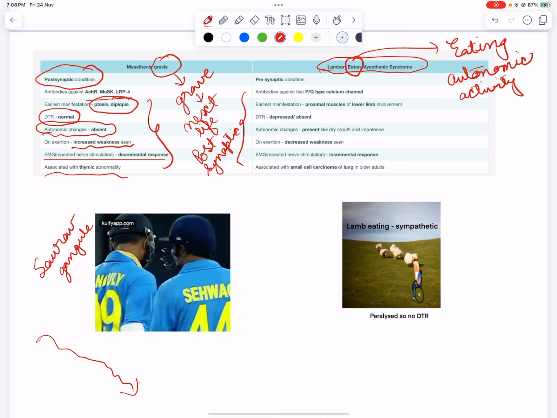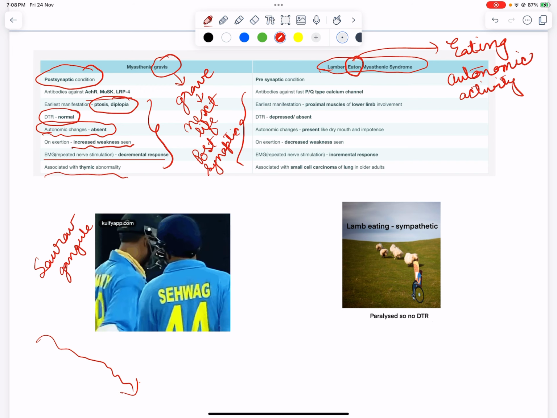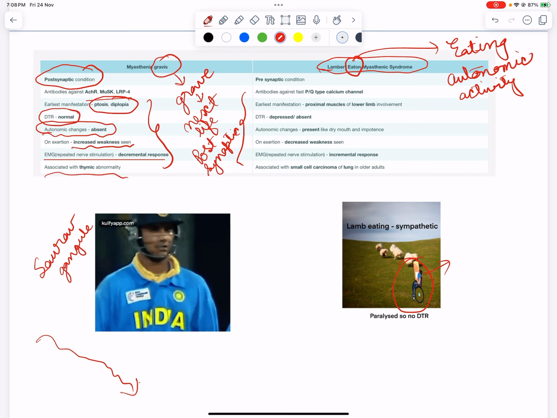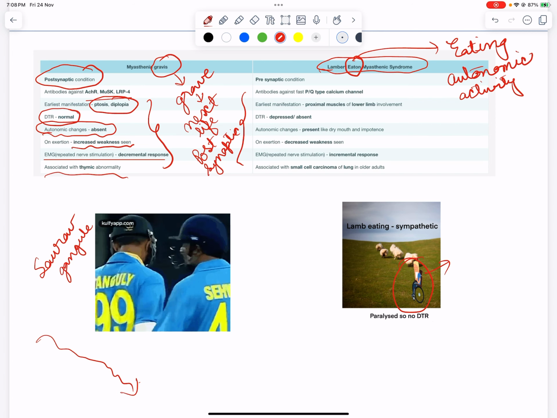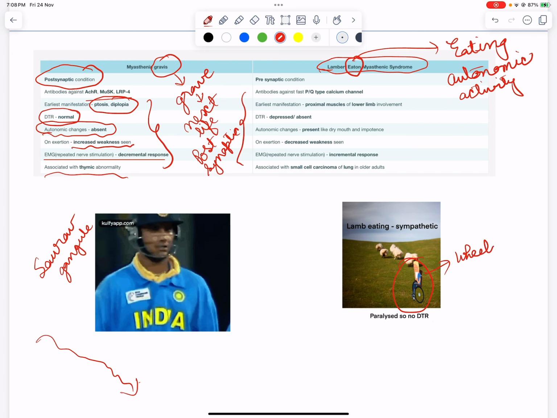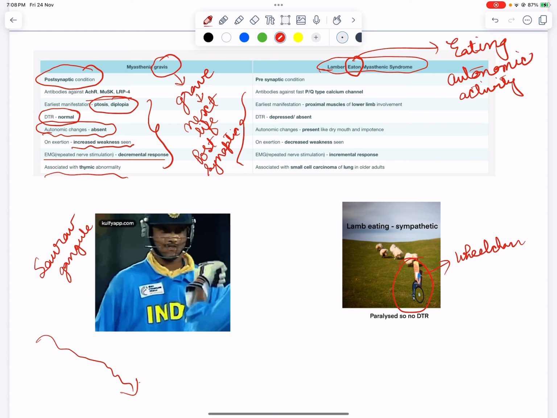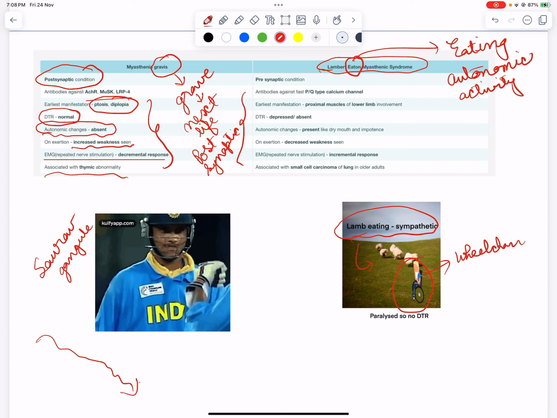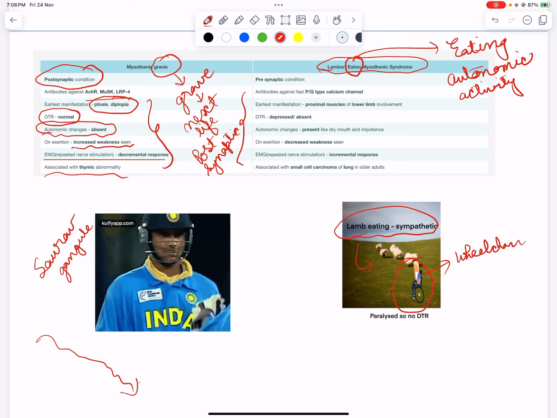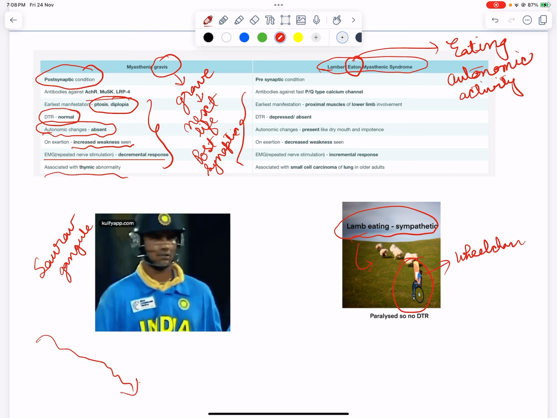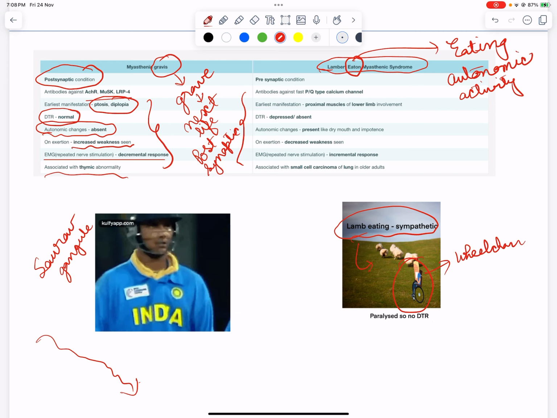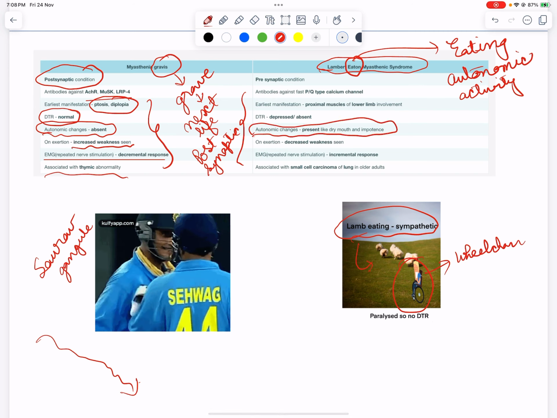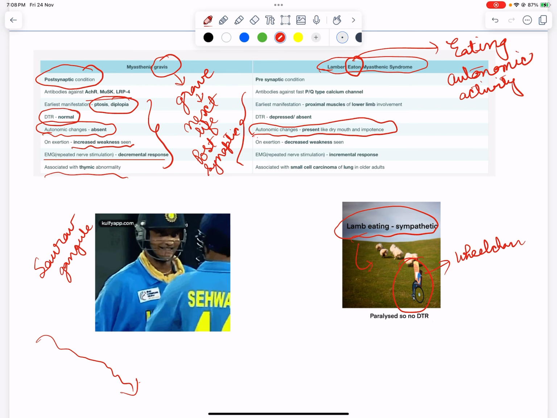So for Lambert-Eaton you can recall a person who is paralyzed on a wheelchair, he is chasing the lamb so that he can eat. So eating is a sympathetic activity. So we can remember by this that Lambert-Eaton shows autonomic changes like dry mouth and impotence.